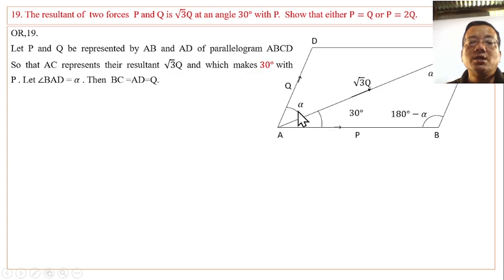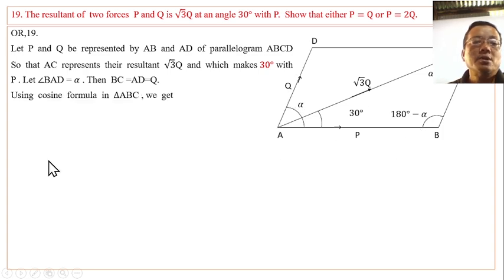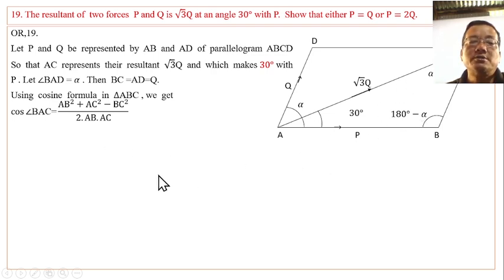Let angle BAD be alpha, then BC equals AD, which is Q. Using the cosine formula in triangle ABC, cos of angle BAC is AB square plus AC square minus BC square, whole divided by twice into AB into AC.